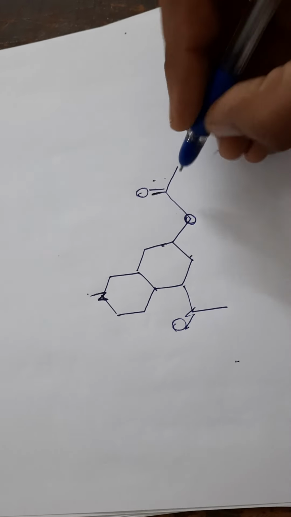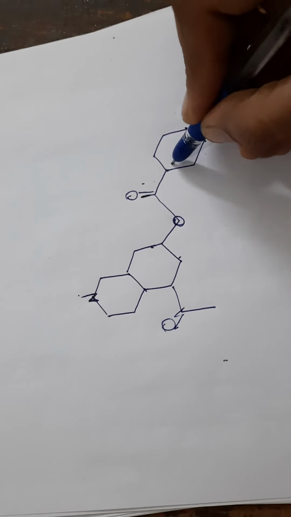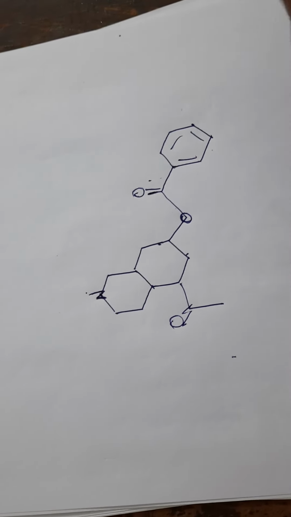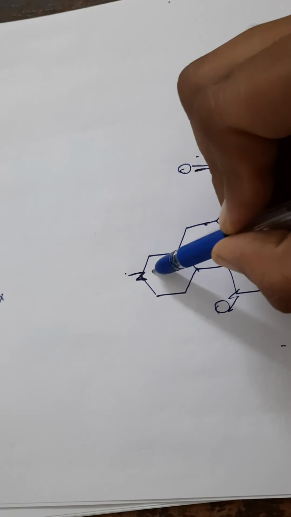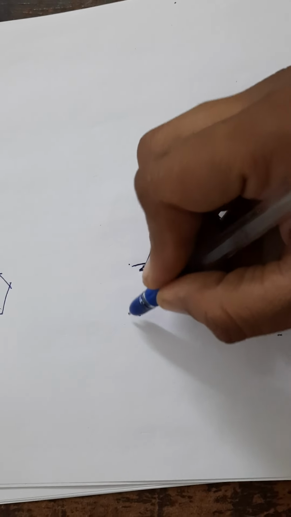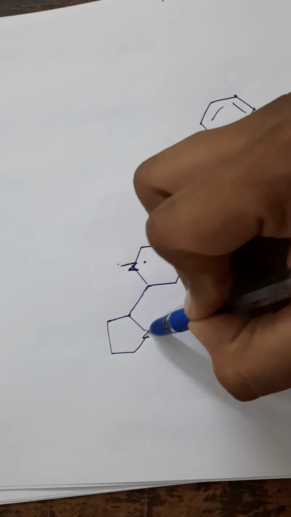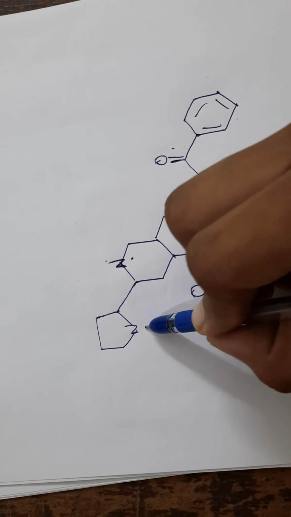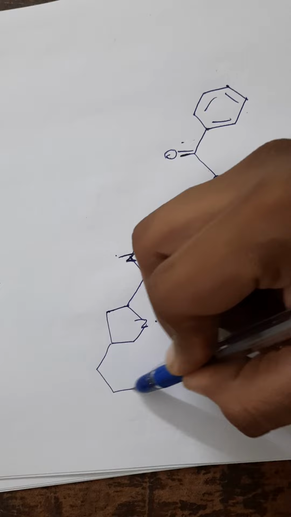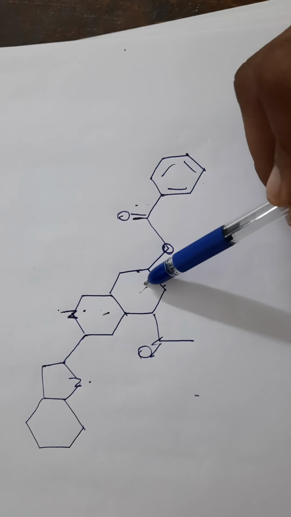Then here comes a benzene ring, and then here N came, right? So again you will get an N over here, and again a benzene ring. Understood? This basic structure you remember.